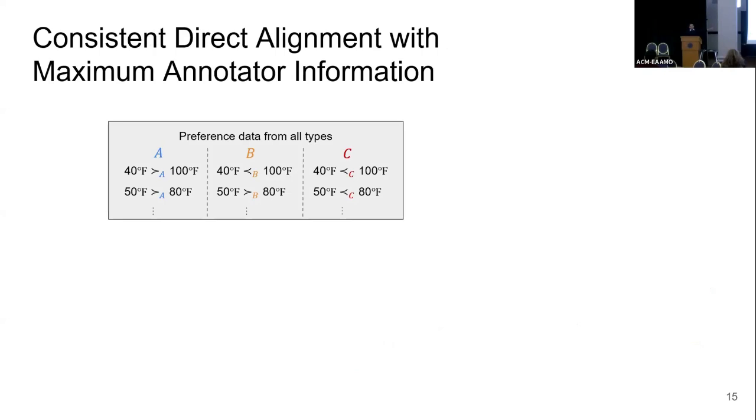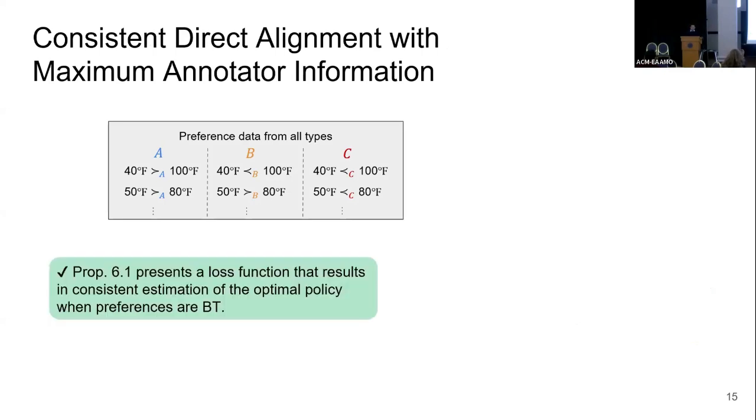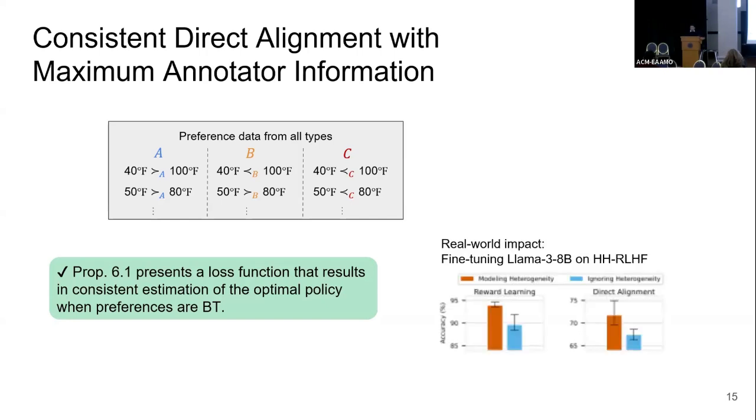If we have such a rich data set, which is too much to ask, then yes, we can consistently learn the optimal policy when the preferences are Bradley-Terry. It's just a common assumption there. That's good news. If you don't have many user types, maybe if you only have, I don't know, left or right or some political parties, that's fine.